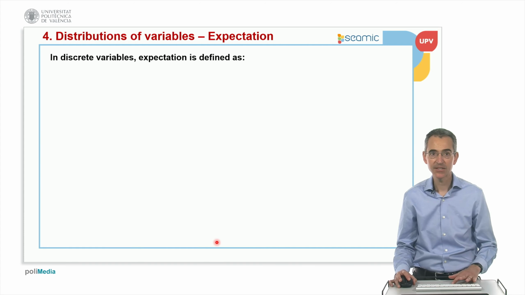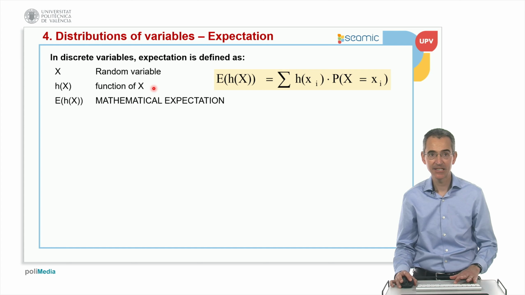So in discrete variables, this is now the real, exact mathematical definition of expectation. In discrete variables, expectation is defined as follows. We have a random variable, x. Now we have a function of x, and the mathematical expectation is defined like the following. The expectation of a function is the sum of this function multiplied by the probability function.